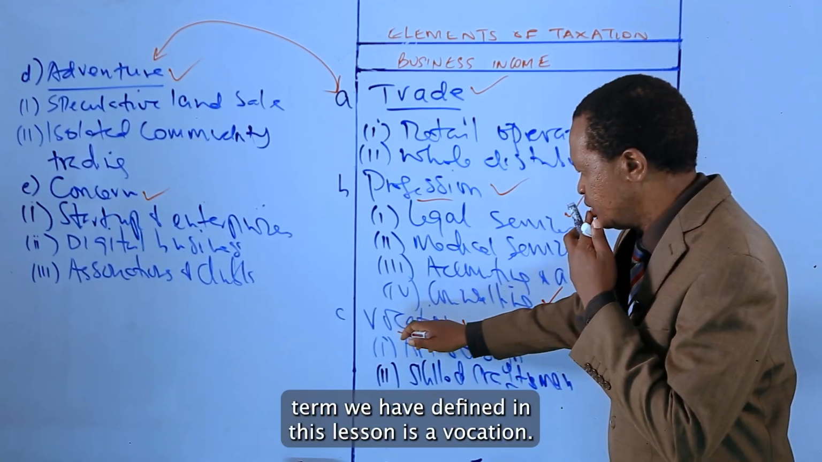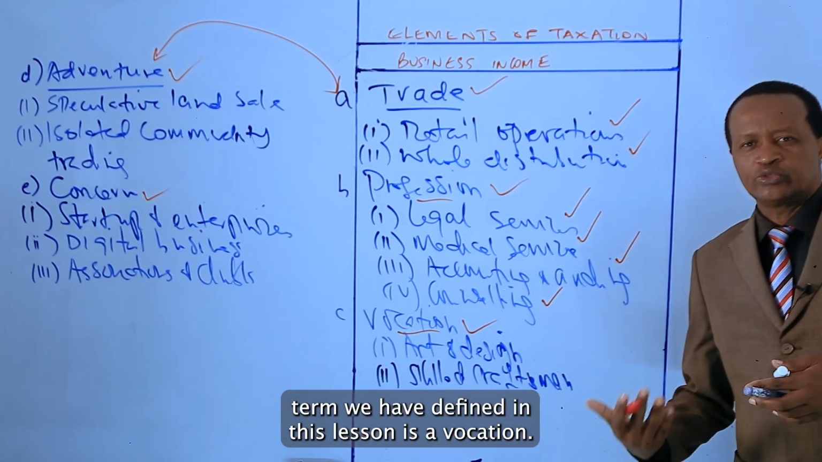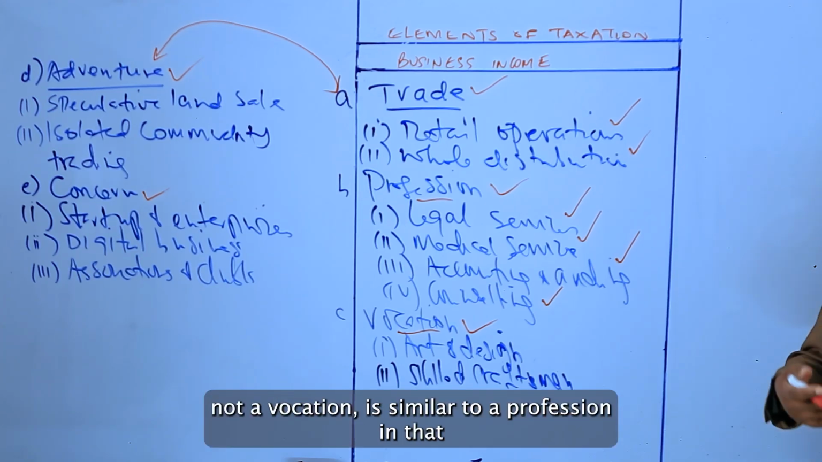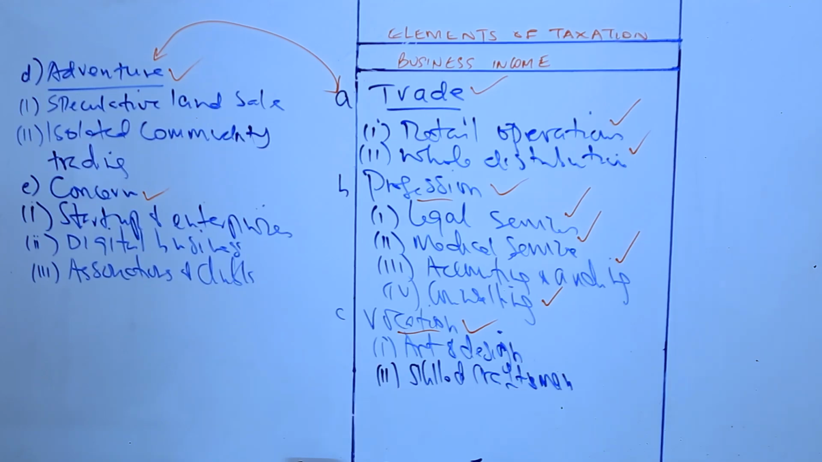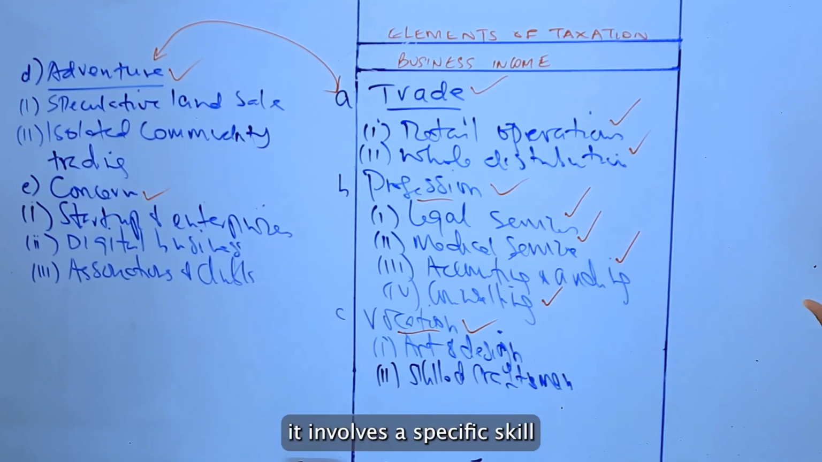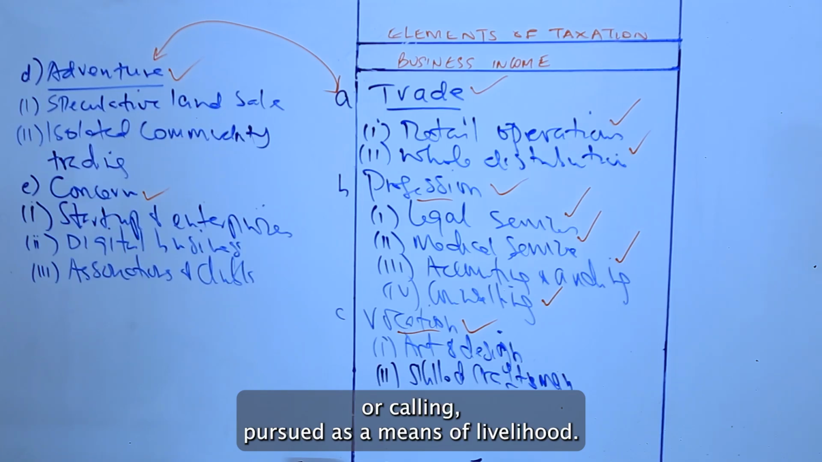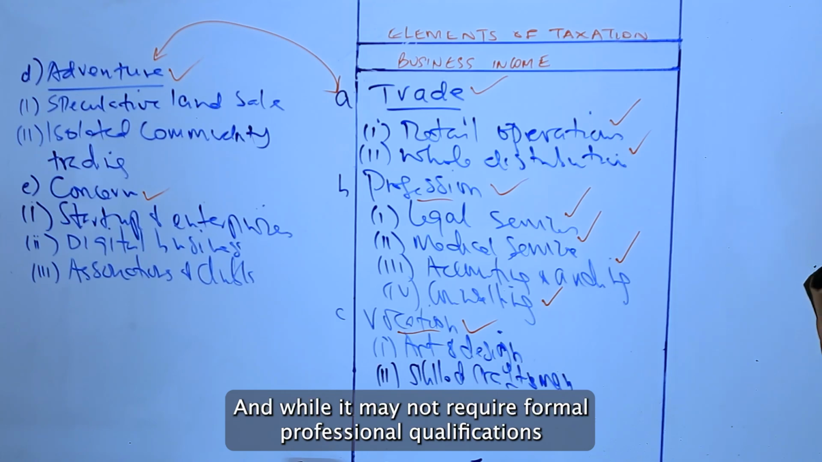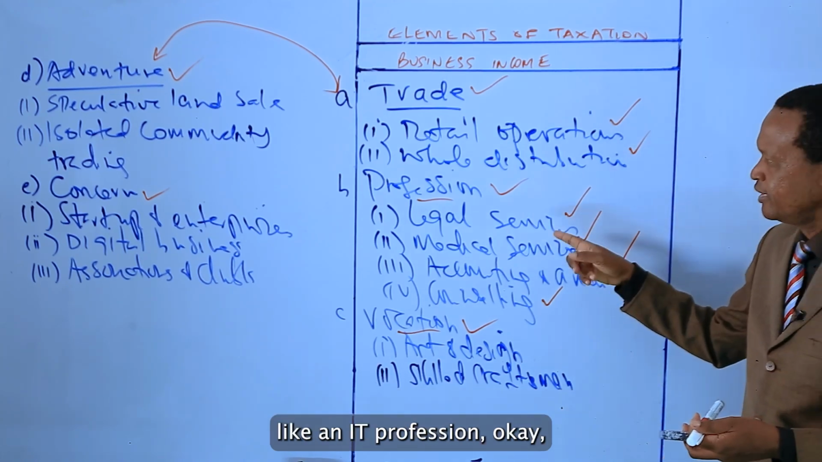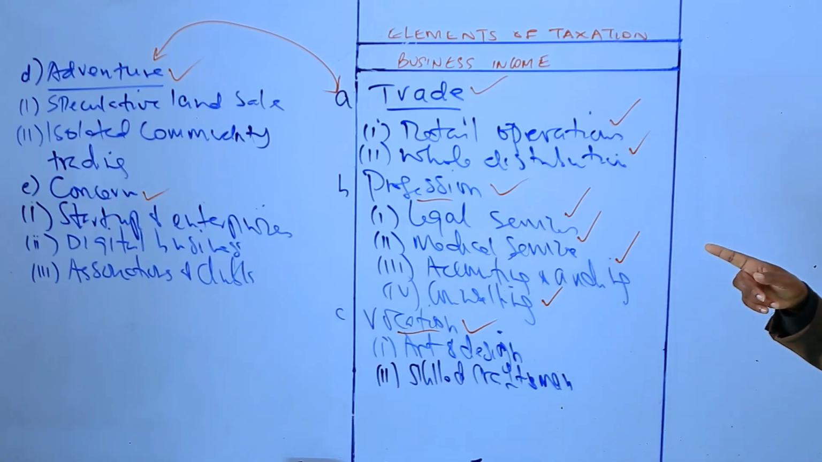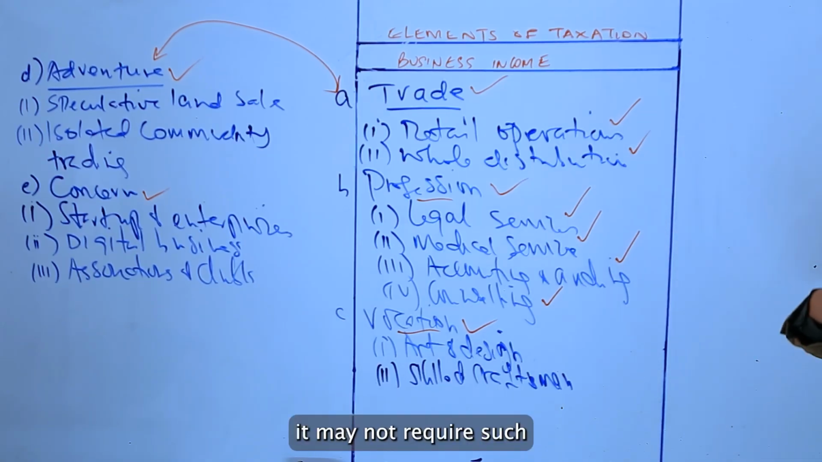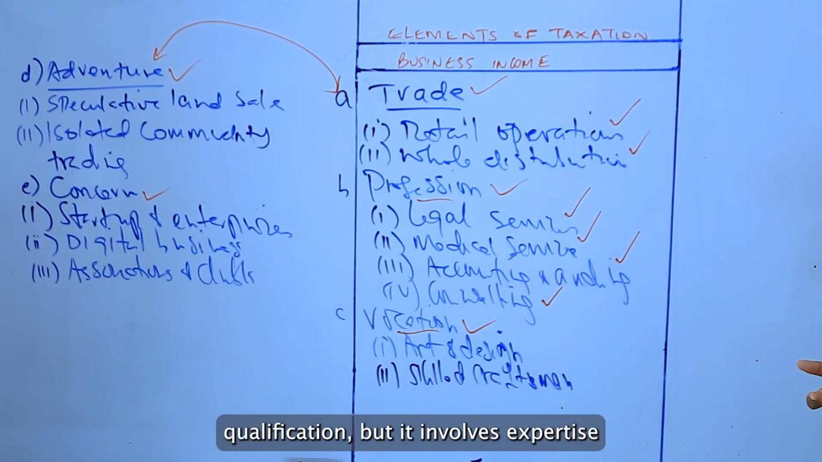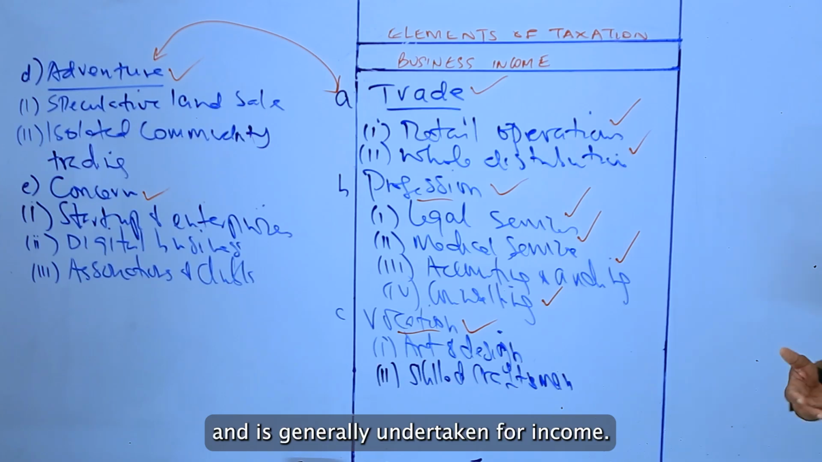The third term we've defined in this lesson is vocation. What is a vocation? Now, a vocation is similar to a profession in that it involves a specific skill or calling pursued as a means of livelihood. And while it may not require formal professional qualifications like a profession, it involves expertise and is generally undertaken for income.